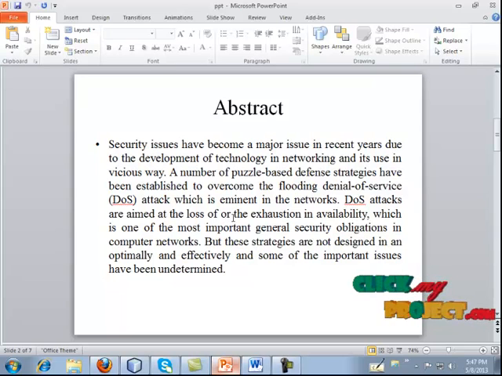But it is very difficult to find when a system is affected by a large kind of error. At that time, we are going to find it using a puzzle-based strategy, that is game theory. We're going to find which system has been affected through DoS attacks. When a request arises from the server, the request is allocated across a lot of systems.